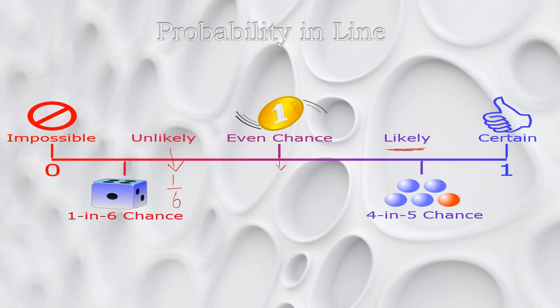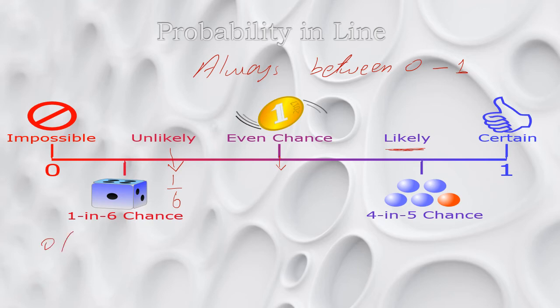As we know, probability is always between 0 and 1. Probability can be written in the form of fractions, percentages, or decimals.